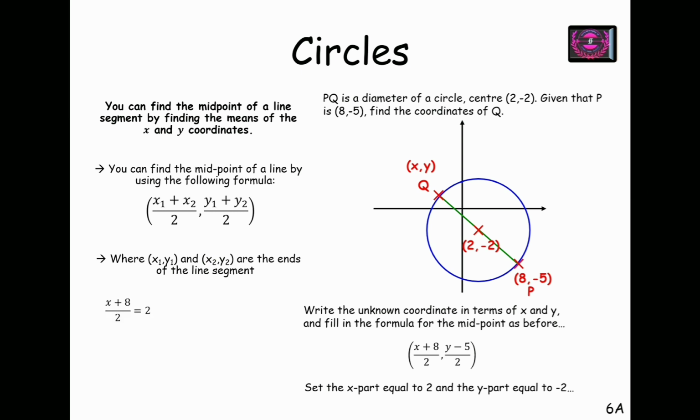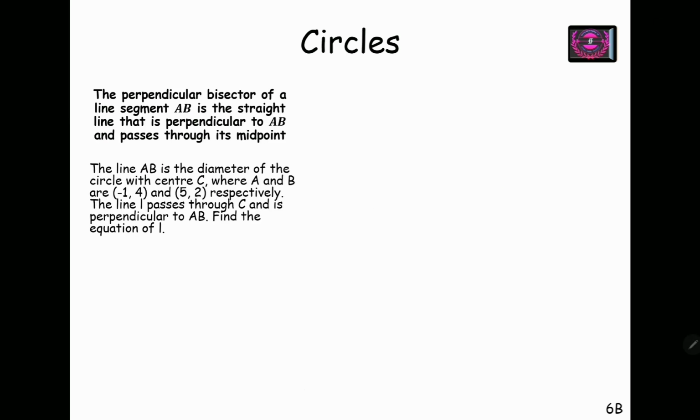So on calculating, we have x plus 8 upon 2 is 2, which gives us value of x as -4. And upon comparing y coordinate, we have y minus 5 upon 2 is -2, which gives us value of y as -4 plus 5, 1, sorry. So we have coordinates of Q as -4 and 1. So coordinates of Q are -4 and 1.